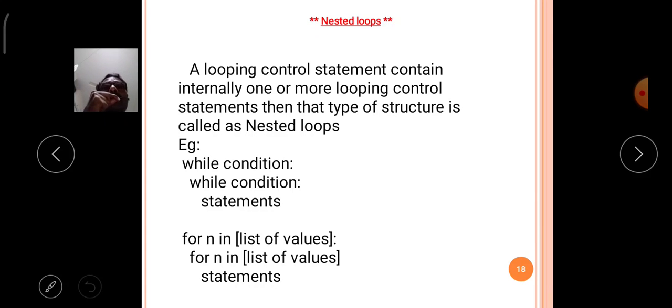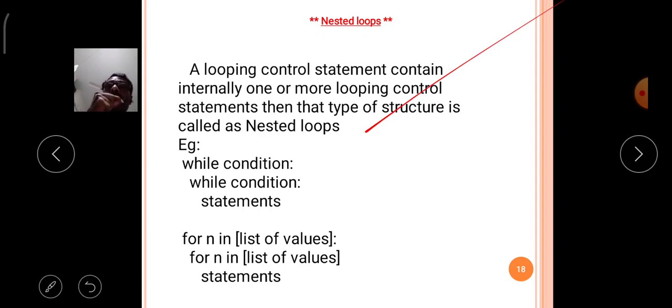The looping control statement may be a while or a for.